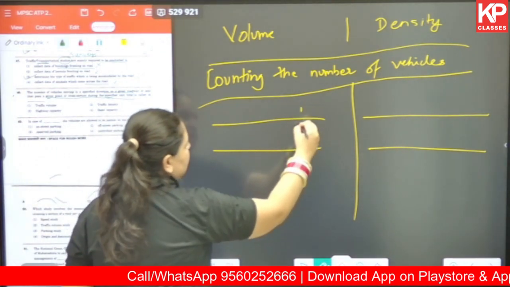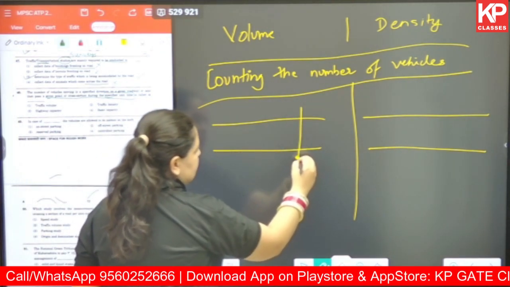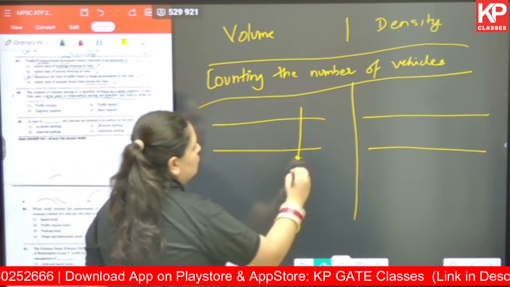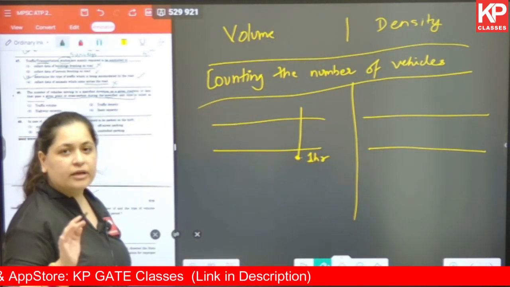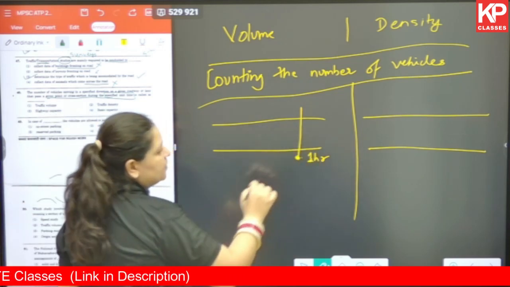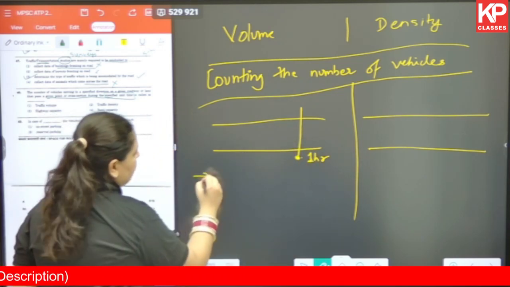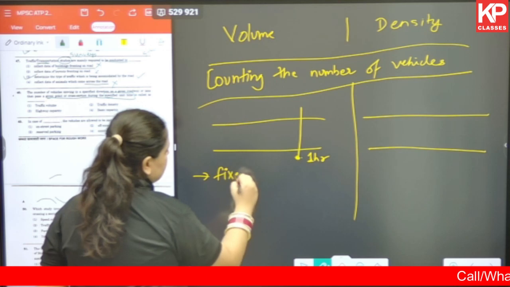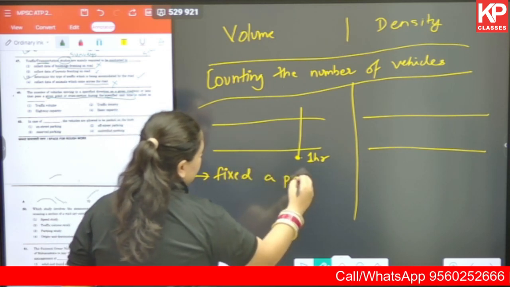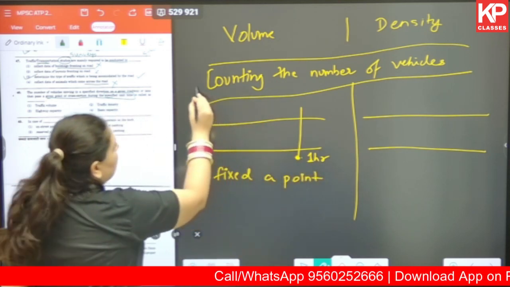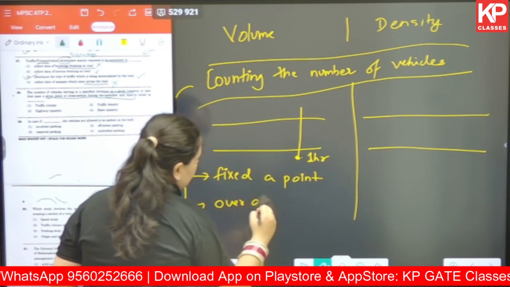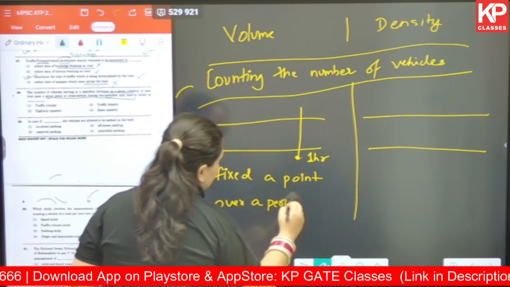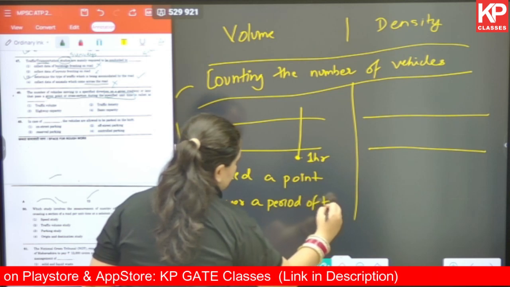So what we are doing is we are fixing a point. We are standing here, let's say for 1 hour, and we are counting the number of vehicles that are passing this particular point. So what have we done? We have fixed a point and we are counting the number of vehicles over a period of time.